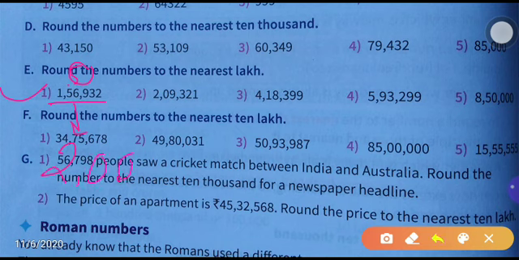Okay, it will become 2 lakh. Okay, so next, the fourth number you see: 5,93,299. In the 10,000 place, 9 is there. While it is 9, that means more than 5. That's why we have to move to the next lakhs place. That means after 5 lakh, what will come? 6 lakh.